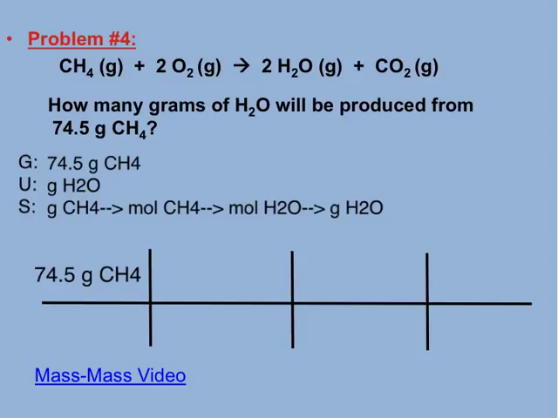Got 74.5 grams of methane, and I've got to get methane on the bottom again, and it's going to be grams. Now, anytime you're not given those grams, you find them on your periodic table. Go add carbon and 4 hydrogens. Pause the video if you need. When I added them together, 12 plus roughly 4 is 16.05 when it's all said and done. Grams of methane, and that's in 1 mole of methane. Awesome. So one step down.